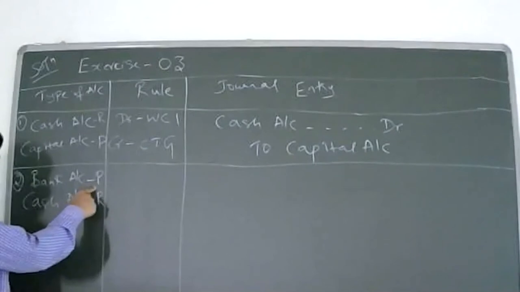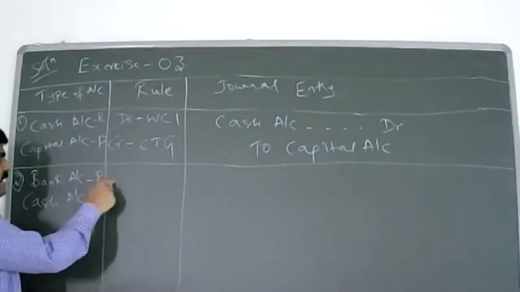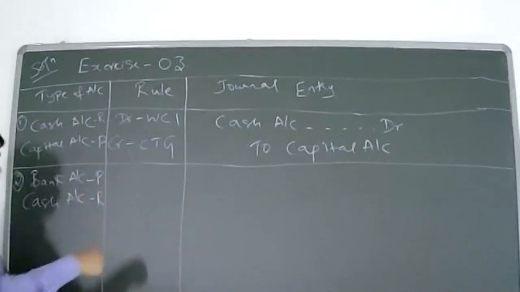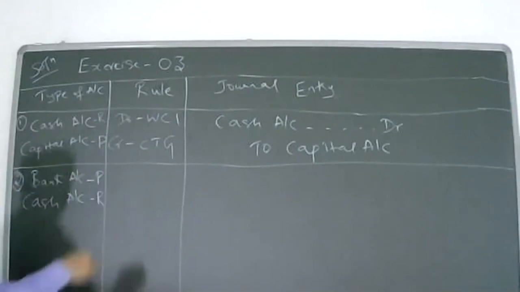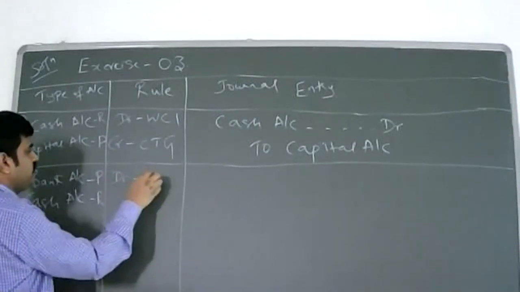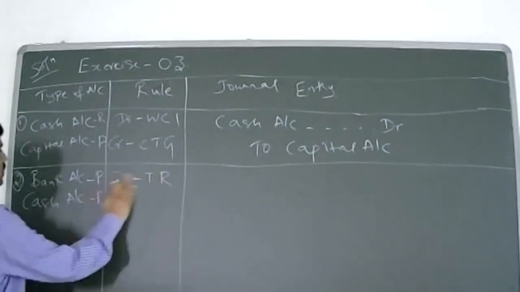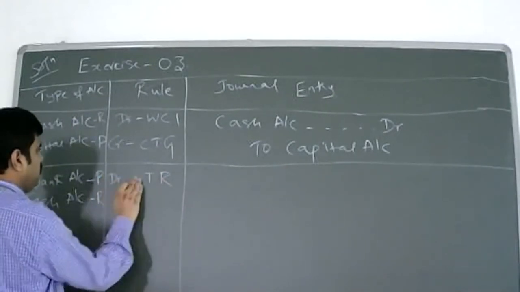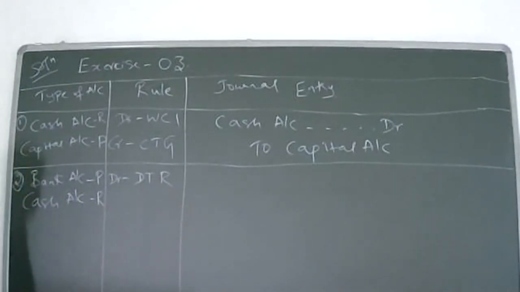What is the personal account rule? Debit the receiver, credit the giver. Whether the bank is receiving or giving? Receiving. Bank is receiving, so debit. I wrote it in short form.